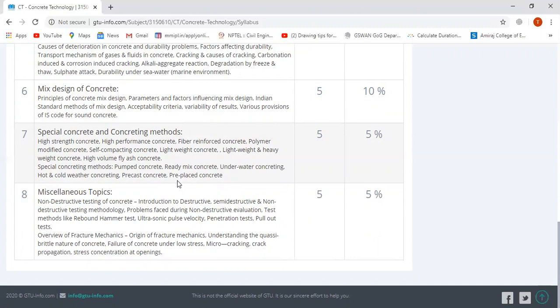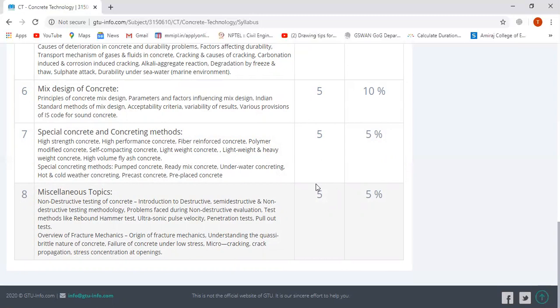Okay, now the next module is special concrete and concreting methods. In this chapter, we are covering some special types of concrete which are used at special sites. Special concretes are high strength concrete, high performance concrete, fiber reinforced concrete, polymer modified concrete, self compacting concrete, lightweight and heavyweight concrete, and high volume fly ash concrete.